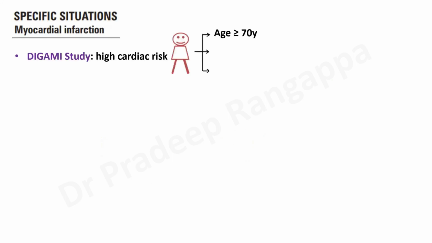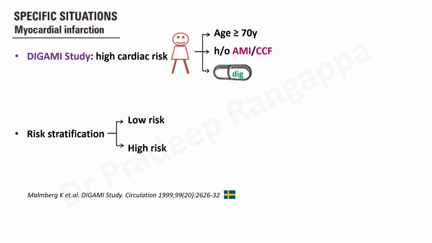How about in heart attacks or myocardial infarction? So in myocardial infarction, the landmark study was the DIGAMI study. In this DIGAMI study, they took only patients who are at high cardiac risk. And how did they define high cardiac risk? Anyone with age more than 70 years, or history of acute MI and heart failure, and someone who is on digoxin. And this DIGAMI study came from Sweden. So they divided the population into two groups, a low risk group and a high risk group. And as I said, the high risk were age more than 70, MI and CCF.